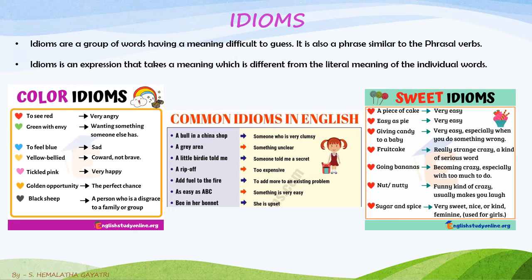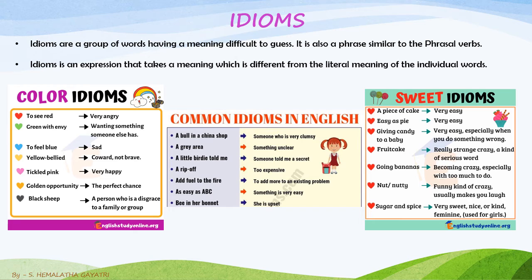Okay, next one, a fruitcake: really strange, crazy, a kind of serious word. When you are using this, you have to understand the situation and use it accordingly. Going bananas: when someone becomes very crazy. So why are you going bananas? You can say this especially when there is too much to do. Nut or nutty: you can say this is something very nutty, or this man is nuts. If that person or something is very funny, crazy, making you laugh, you can say this expression for them.